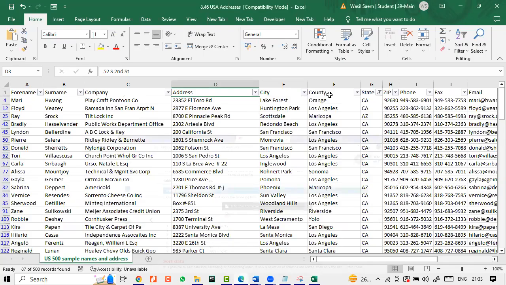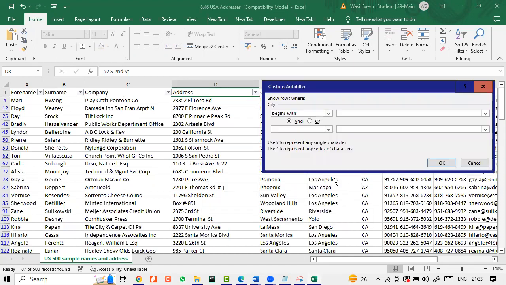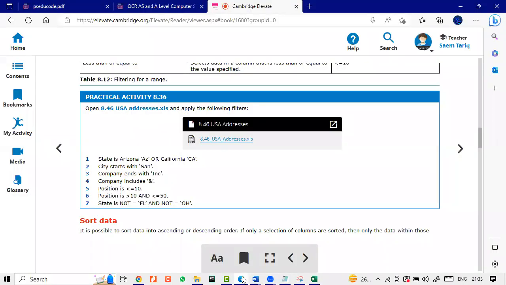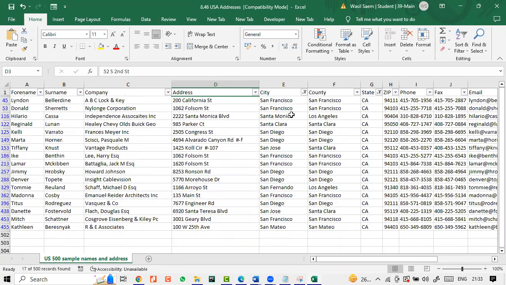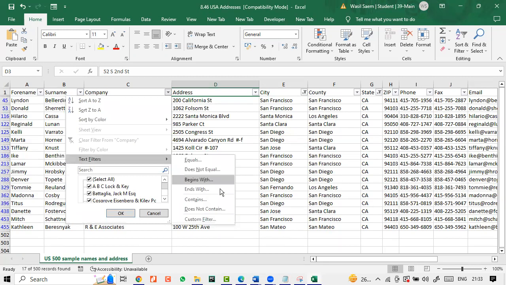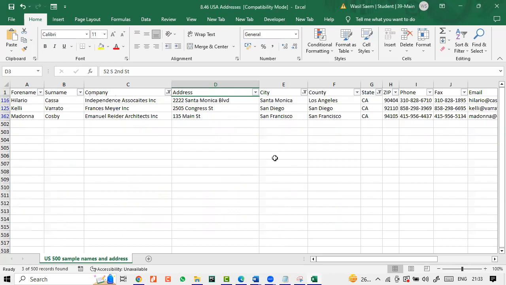City starts with SAN. So city begins with, right? Company ends with INC. Company includes and.